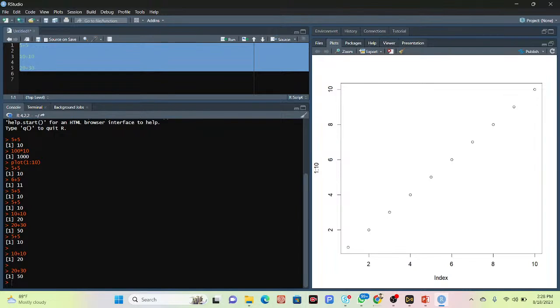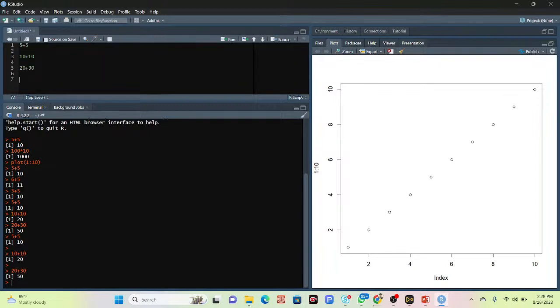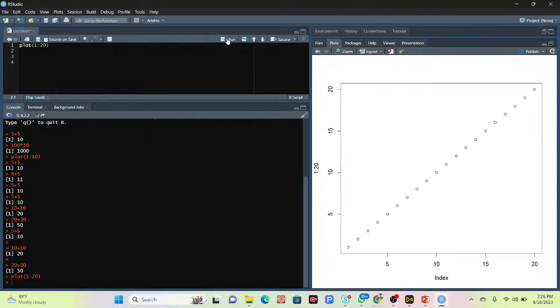In the console, it provides you the output line by line. We can get the output, but in the R Script, it will not look like that. Okay, suppose this time I simply use 1 to 20. You can see I did not get the result. So how can I get the result? I simply put my cursor at the end of the line in here and click to Run. Now I can get the result in here. So this is the difference between the console and R Script.